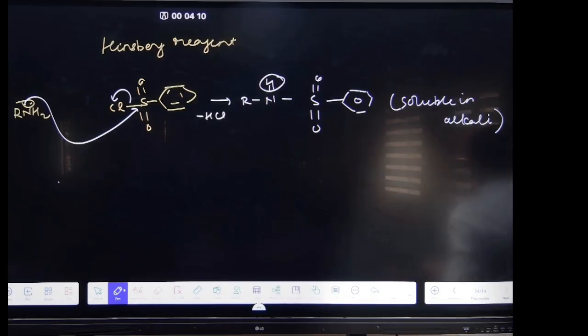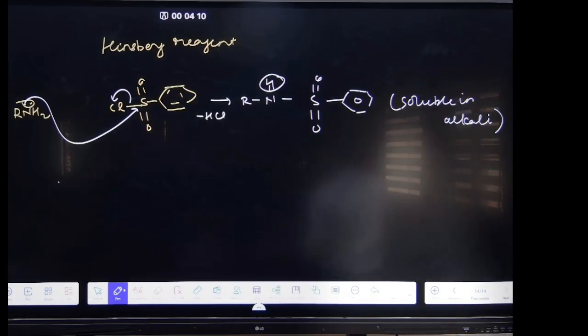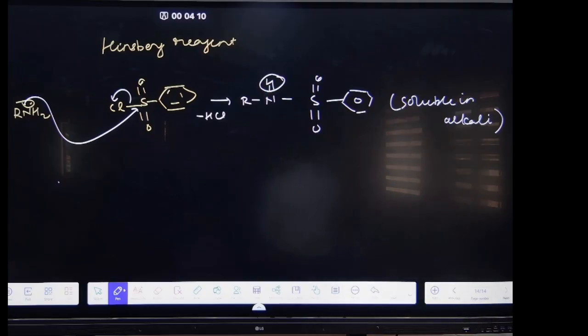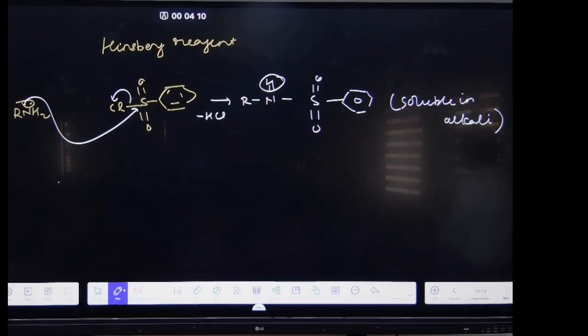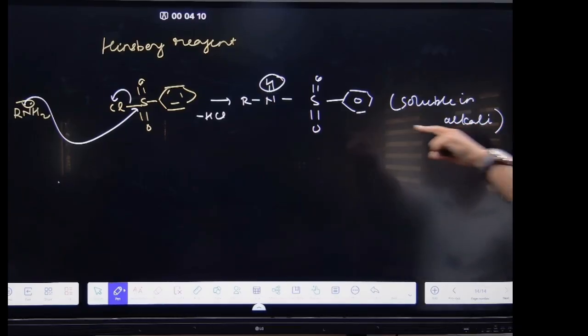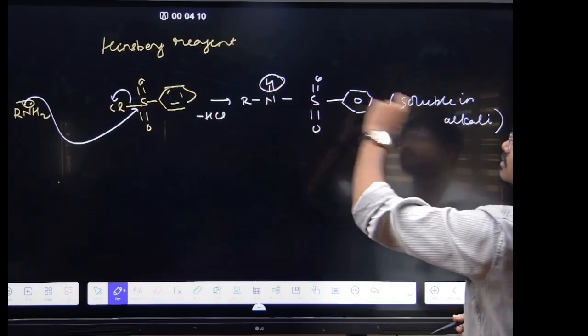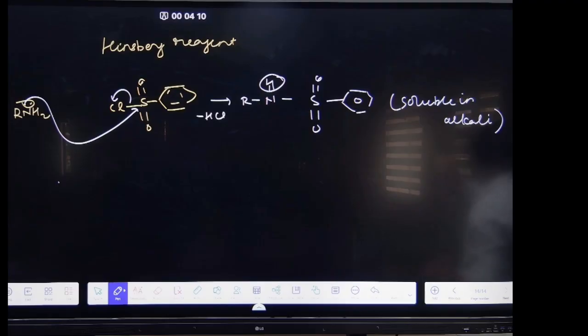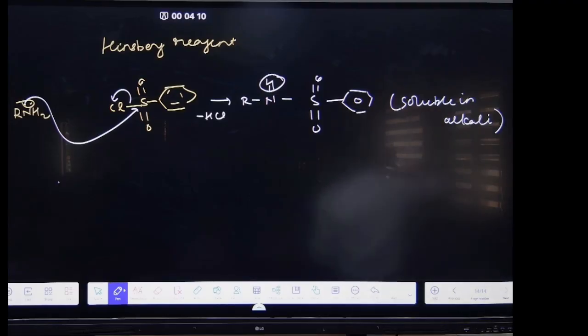So primary amines react with the Hinsberg reagent, and that compound, if treated with alkali, will be soluble because it will undergo an acid base reaction. Because of this acidic hydrogen, it is soluble in alkali. If there is no acidic hydrogen, it will not be soluble in alkali.